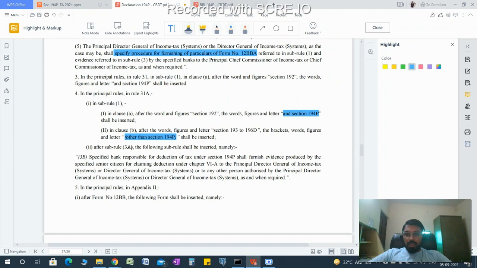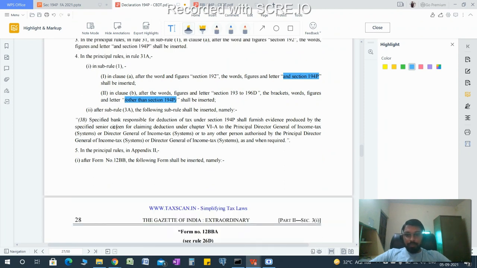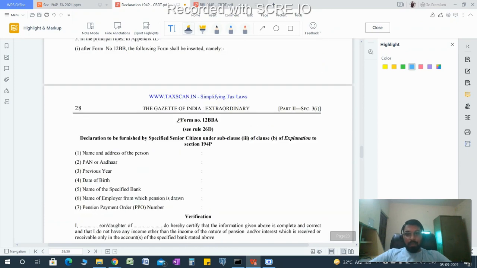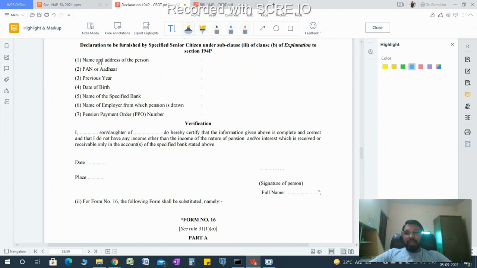After sub-rule 3A, the following sub-rule shall be inserted. We have to define the specified banks, which is not that important. Now form 12BA has been introduced as per rule 26D. It is a declaration in which the specified senior citizen has to declare, to avail the deduction under section 194P: name, PAN or Aadhaar, previous year, date of birth, name of the specified bank, name of the employer from which the pension is drawn, pension payment order, etc. It is a declaration with verification.